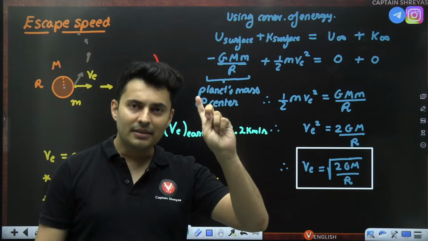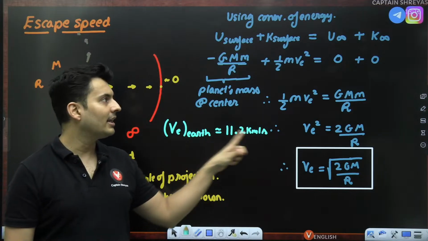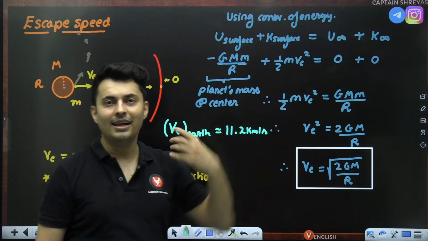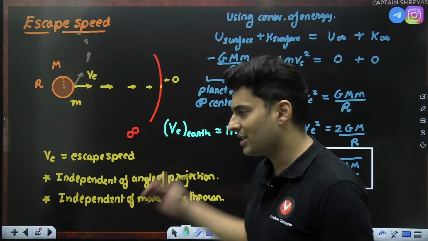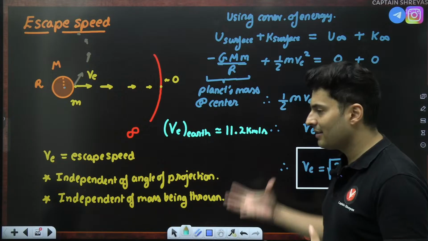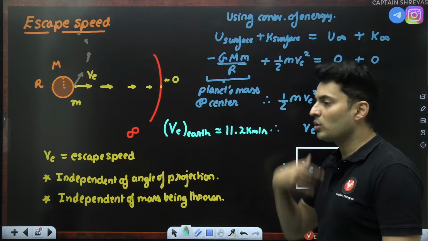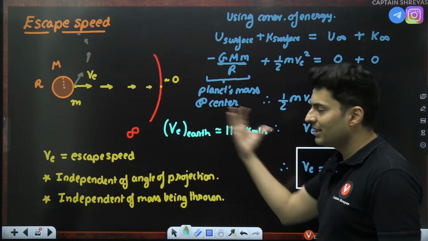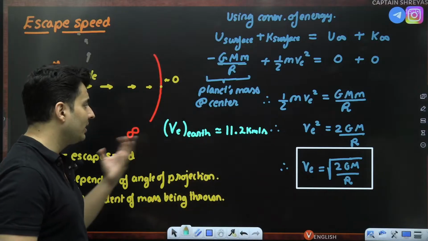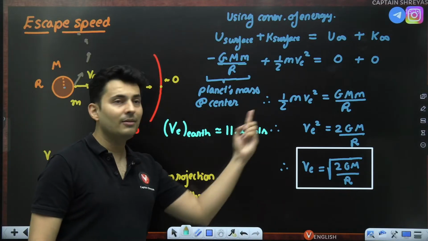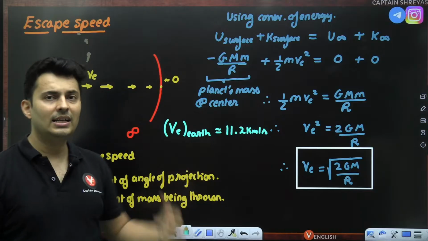But this is slightly wrong because we have neglected air resistance, air drag, rotational effects and all of that. So the actual value is much higher than this because the air resistance will suck away some energy. So to compensate that, you have to throw it with slightly more speed. If you talk about a more dense planet like Jupiter, it is even higher. For Moon, it is slightly less.